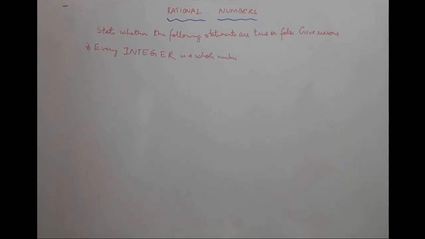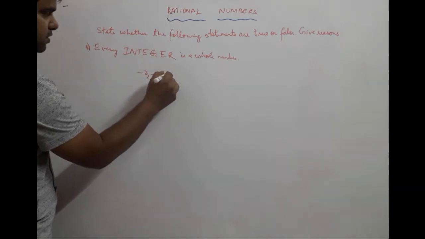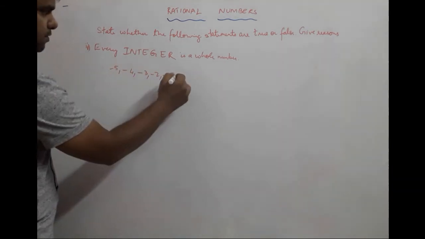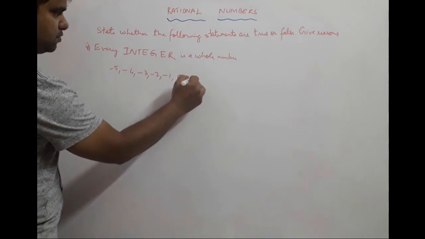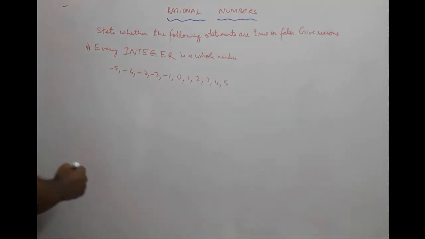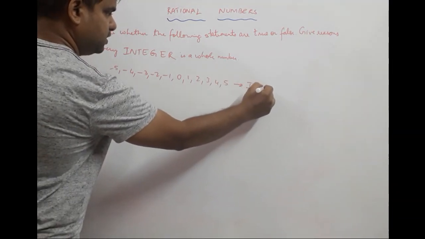The next question is every integer is a whole number. We need to state whether it is true or false. Let us look at what are integers. Integers are the ones with negative numbers also. So 0, 1, 2, 3, 4, 5. These are integers.